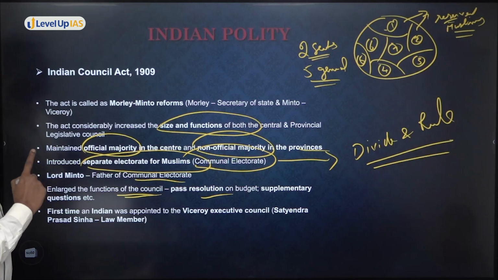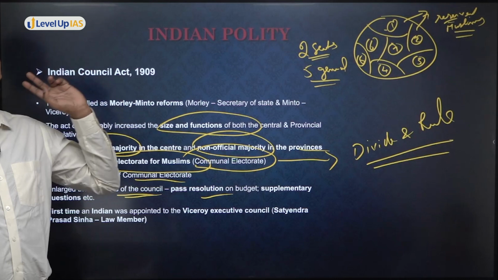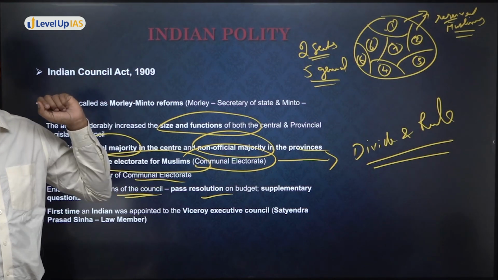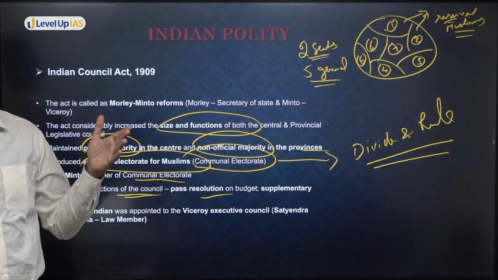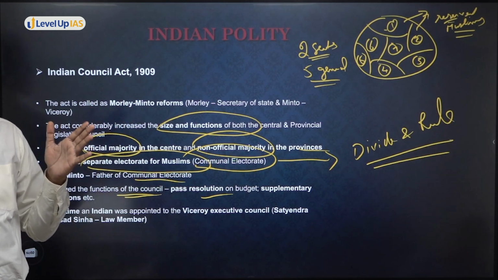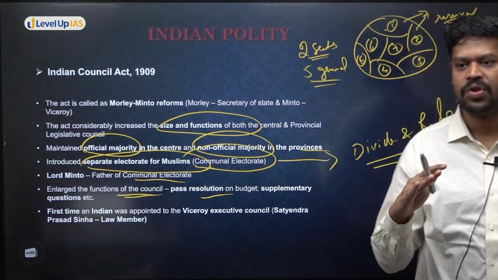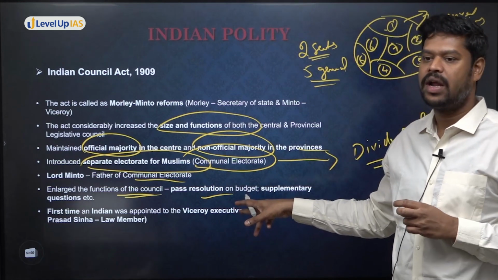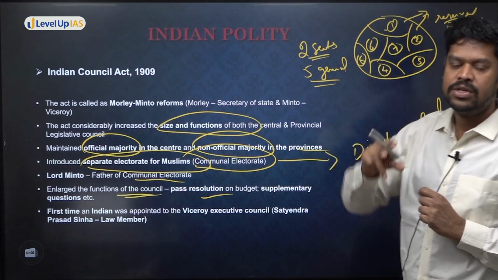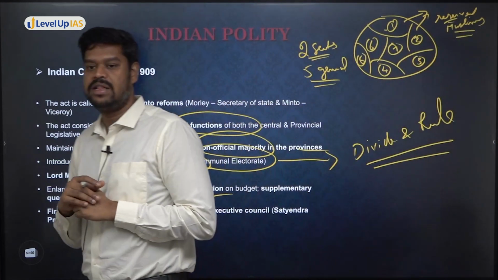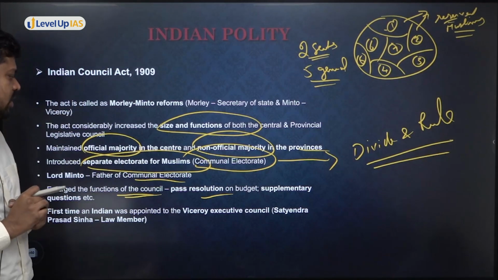And there is also one important change that has happened in the Executive Council. Till this point of time, after the portfolio system, we did not see any major change in the Executive Council. Starting 1861 till now, we have seen expansion in the Legislative Council, where the Indians were also part of it. And for the first time in the provincial council, there was a non-official majority. But for the first time in 1909, there was an inclusion of an Indian in the executive council also, very, very important. This is by the Indian Council Act of 1909.